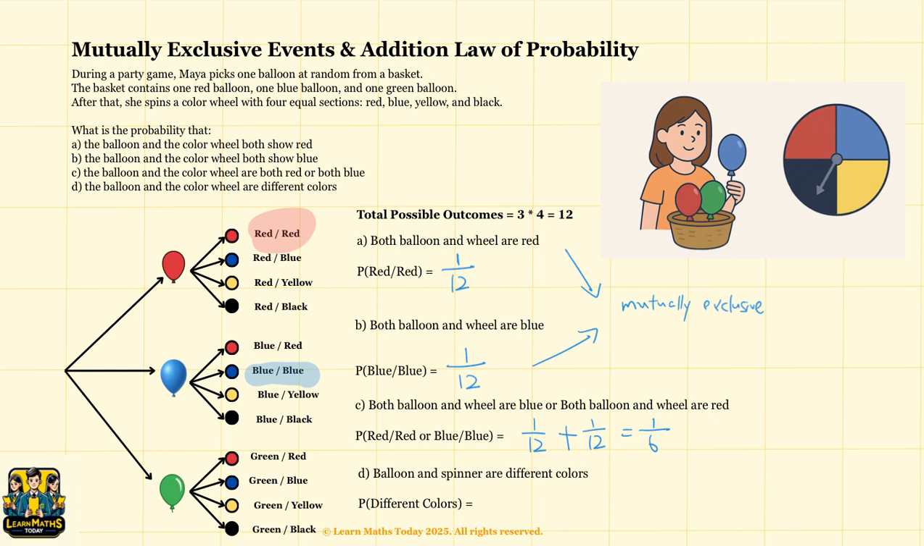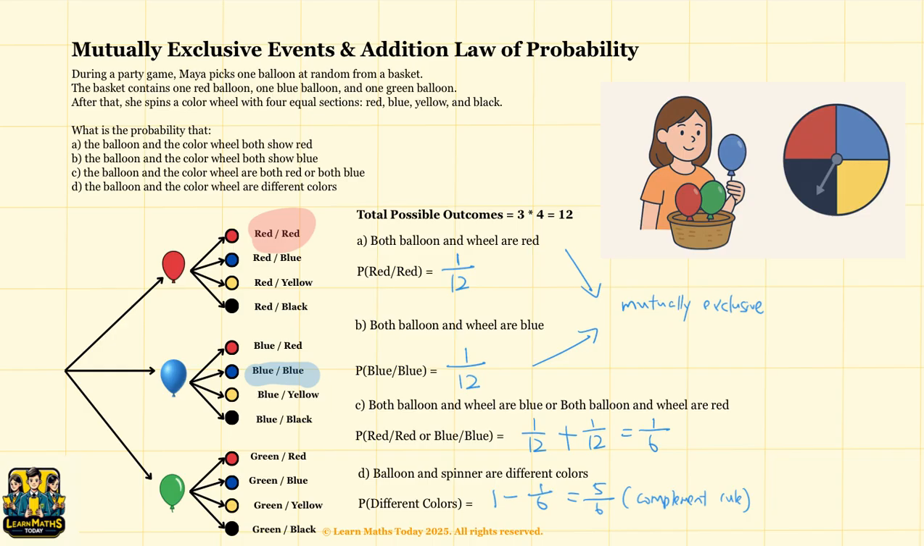Let's count how many outcomes show the same color. We have red-red and blue-blue, which is 2 outcomes. Wait, the remaining outcomes must be where the colors are different. We can simply use 1 minus 1 over 6 to give you 5 over 6.